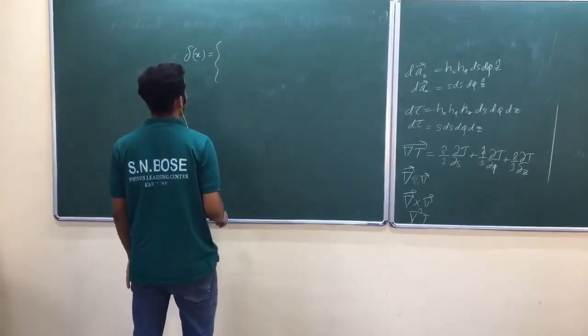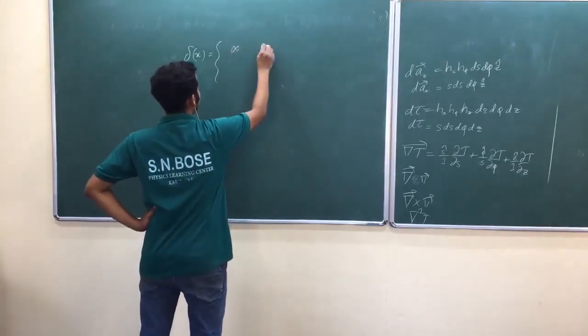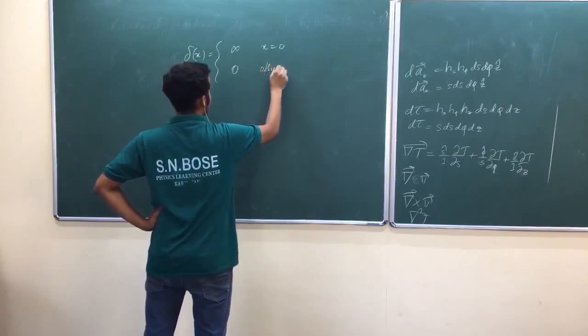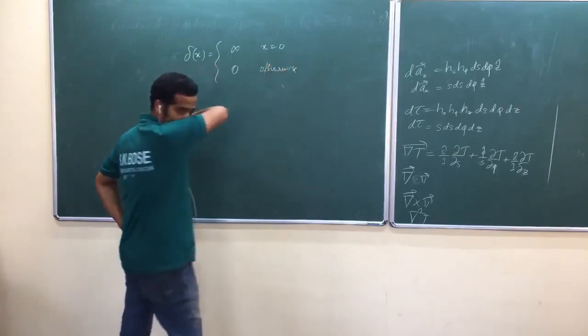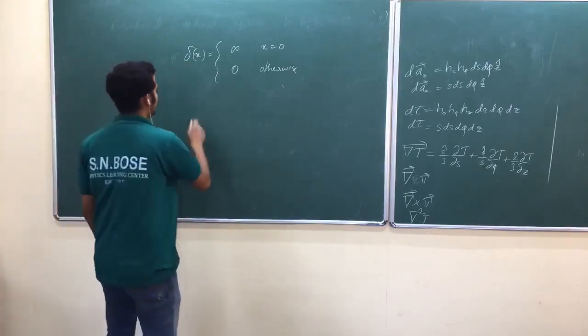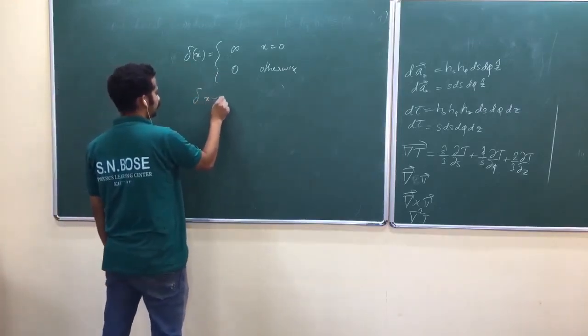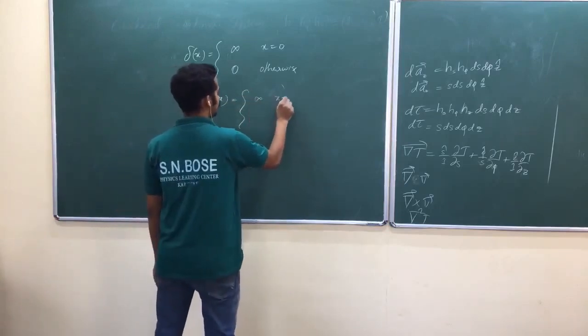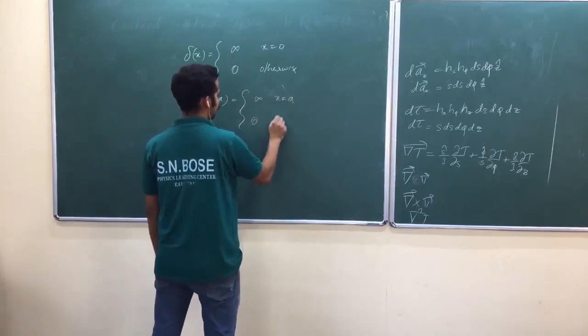You will get this one: infinity when x equal to 0, 0 otherwise. Or you can define Dirac delta of x minus a: infinity when x equal to a, 0 otherwise.